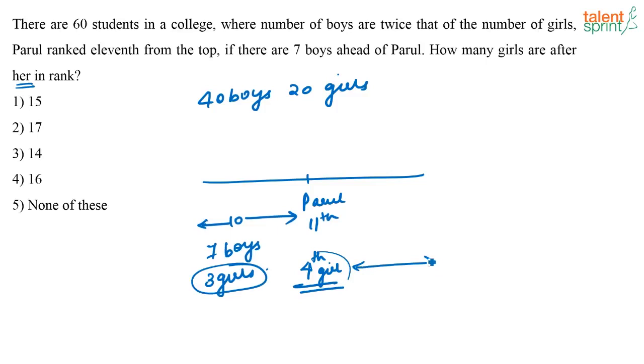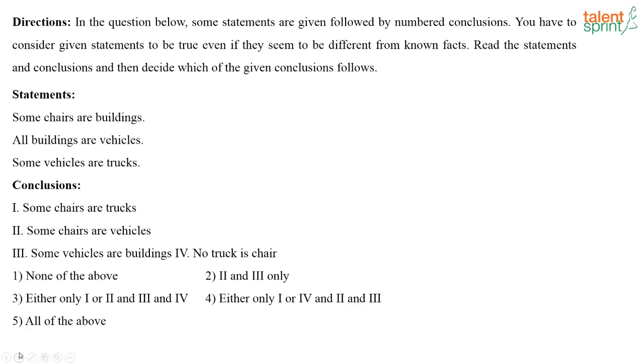So after her how many girls will be there? There are totally 20 girls, right? Out of this 20 girls, if 4 girls are gone, 20 minus 4, 16. So there will be 16 girls after Parul. So what will be your answer? Option 4, 16. Yes, very easy question. Everybody got it correct. Good.